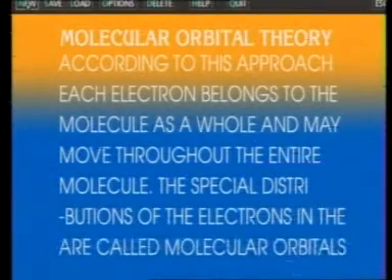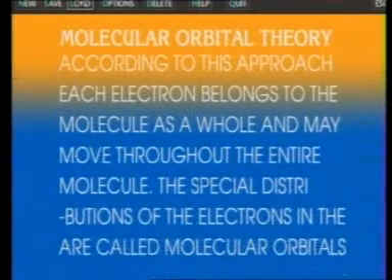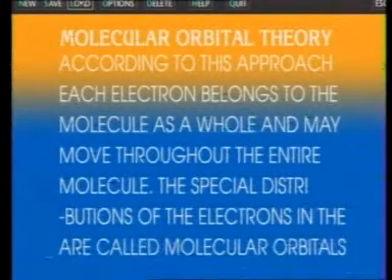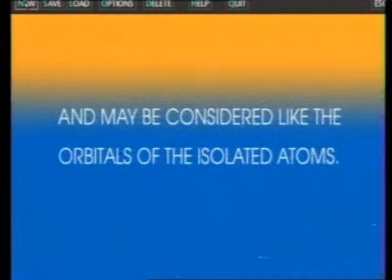The second approach is the molecular orbital approach. According to the molecular orbital approach, each electron belongs to a molecule as a whole and may move throughout the entire molecule. The spatial distribution of electrons in the molecule are called molecular orbitals and may be considered like orbitals of the isolated atoms. Let us explain these two approaches in more detail.